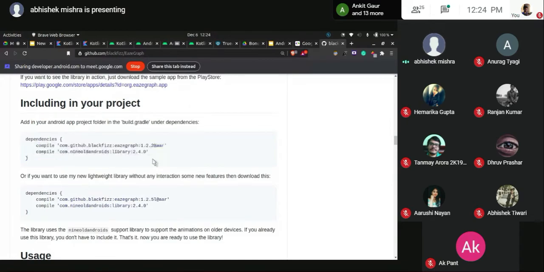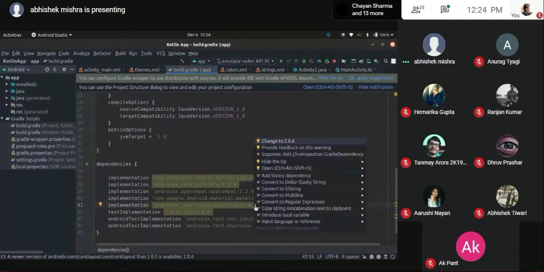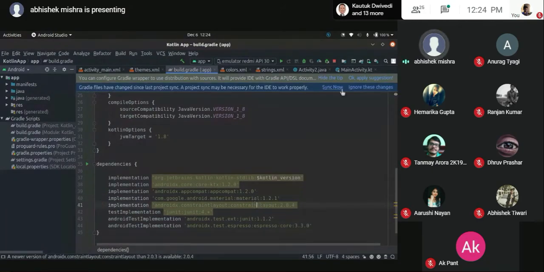Just a second. These are the graphs that we have. You don't need to create graph design and all. Just simply copy these two lines, paste them here, and build your project once. If I change anything right here, just a second, I'll change something here. Now here you can see there is a blue tab on the top: sync now or ignore these changes.